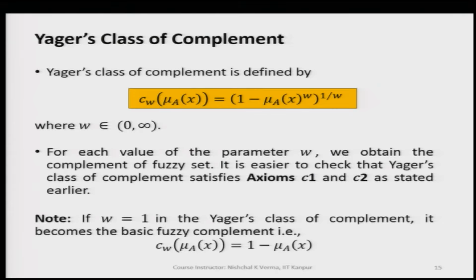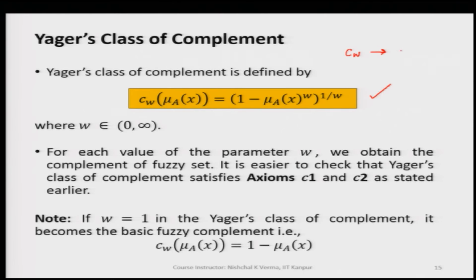Now, here we have another class of complement, which is Yager's class of complement. The complement operator here is C_w.